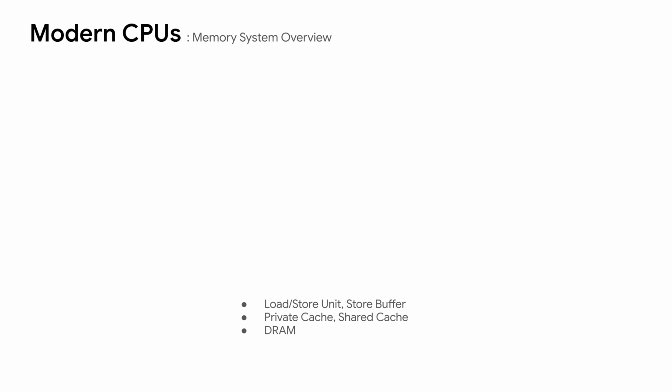in a modern CPU. In short, the load unit, store unit, and store buffer exchange data with the cache, but they never directly interact with the DRAM. The cache comes into play because the CPU is much faster than the DRAM. I will start from the load and store unit.